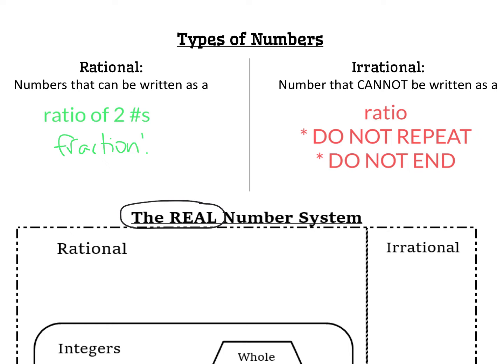And if something is a fraction, it means it does one of two things as a decimal. That means it either ends or terminates, like 0.25, or it repeats, meaning, again, you can find that pattern, like 0.3 repeating, 1/3, if you will. However, numbers that are irrational, by definition, it's the opposite of being rational, it's numbers that cannot be written as a ratio. And that means that they do not repeat and that they do not end. And we'll talk more about that in a second. So hit pause and write in your definitions.